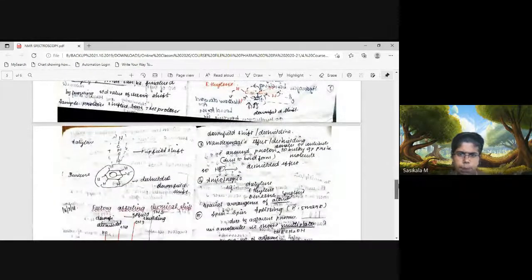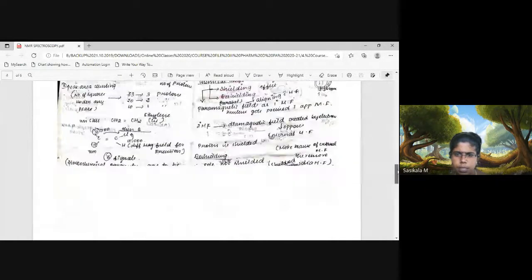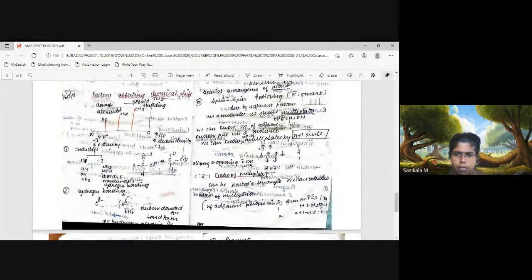About interpretation of NMR spectra: after getting NMR spectra, what are all the parameters we need to discuss? We'll see that in the next class, and the same will be used for your practicals during NMR interpretation. Higher interpretation is also left to discuss during the practical class. Thank you all. With this, I'm stopping today's class.